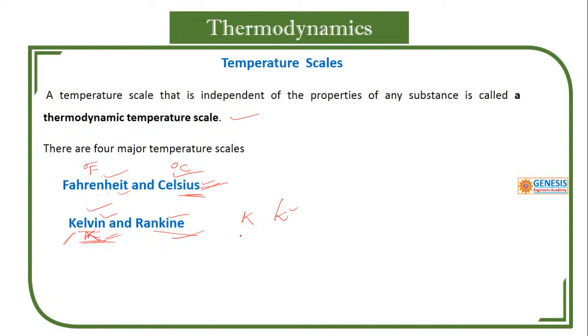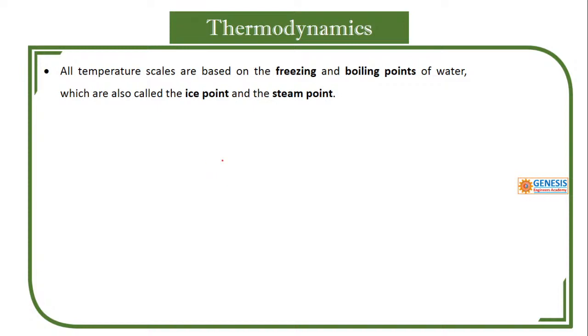So I will explain what is a temperature scale. Generally, a temperature scale will have two points for our engineering purpose. One is called the freezing point. Freezing means ice making, that is why it is also called the ice point. That is for water, how much, that I will tell.